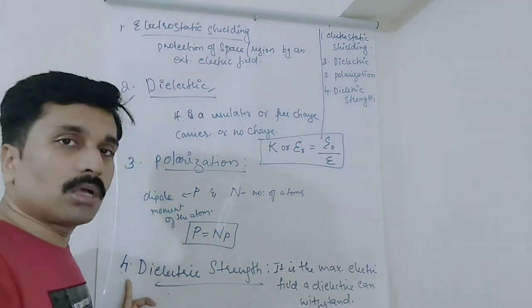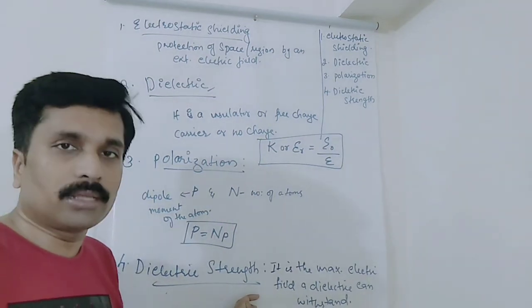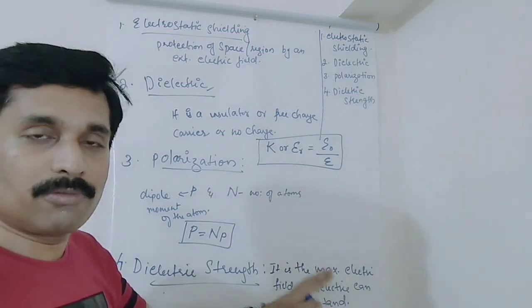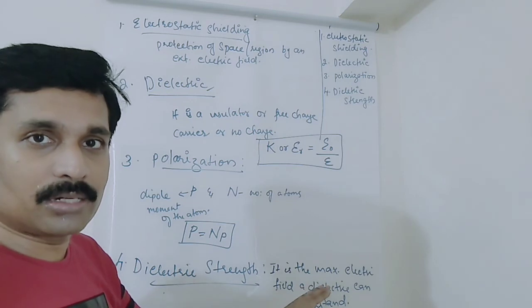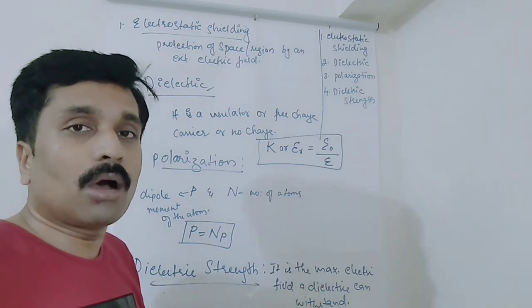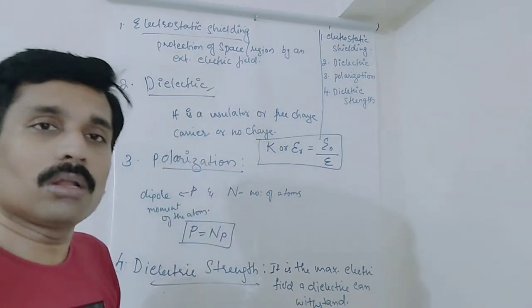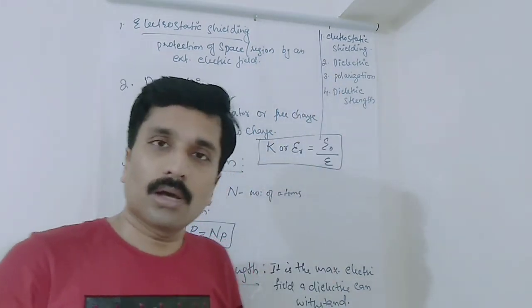The fourth one was dielectric strength. What is dielectric strength? It is the maximum electric field a dielectric can withstand without breakdown. So I think all these four or five topics are clear for you.